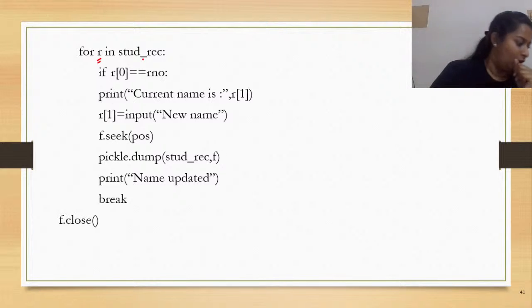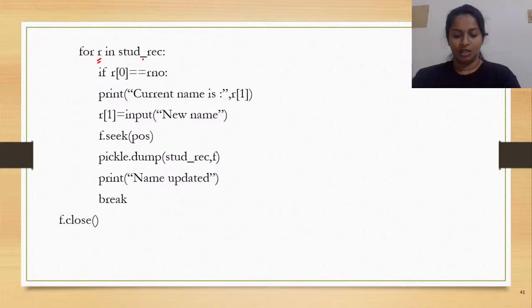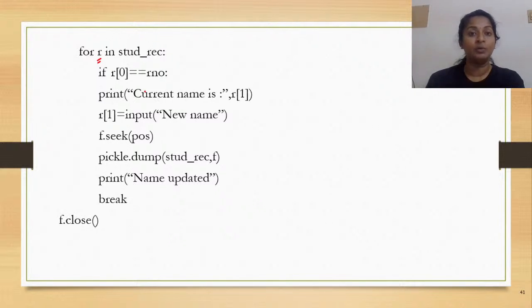So what would happen for r in st_rec? r would be taking each of these student records in your file.